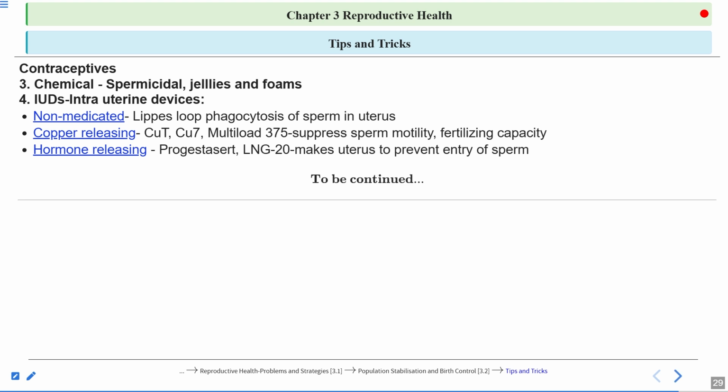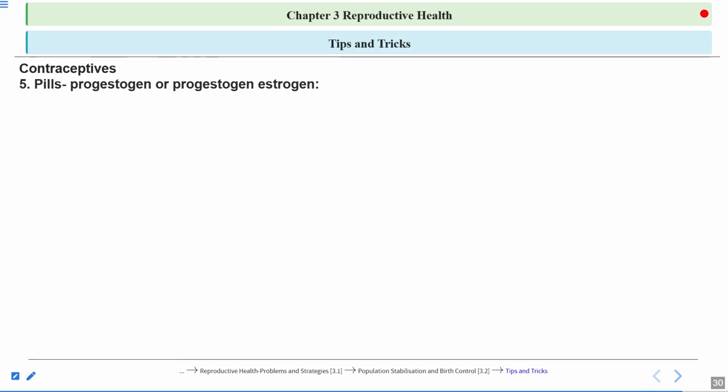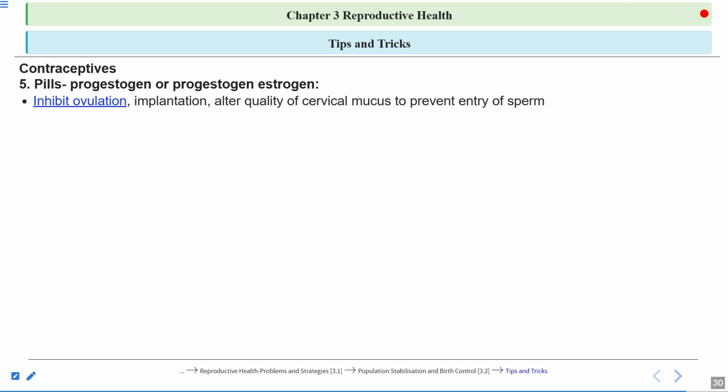Now, oral pills also consist of hormones, such as progestogen or progestogen-estrogen combination. They inhibit ovulation, they inhibit implantation, and they alter the quality of the cervical mucus. Means they make the cervix hostile.